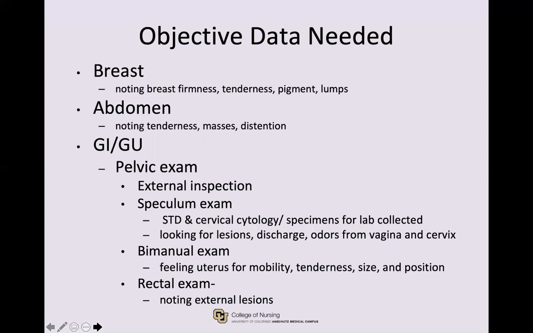We performed a breast exam, noting any tenderness, lumps, firmness, and pigment changes. We palpated her belly, assessing for pain, tenderness, masses, or distension. ACOG states that after the age of 21, a pelvic exam is recommended annually, but evidence neither supports nor refutes it for an asymptomatic low-risk patient. They also state that a bimanual exam prior to procedures such as inserting an IUD is indicated.